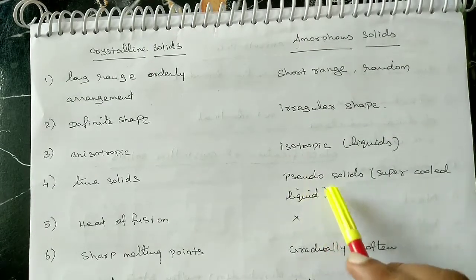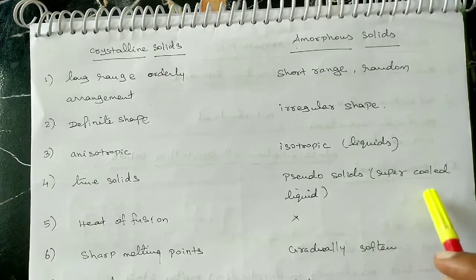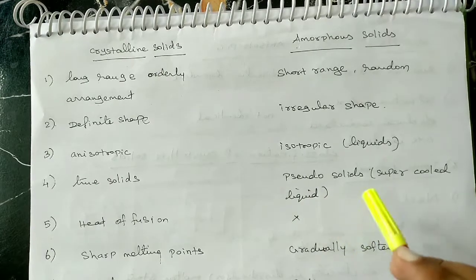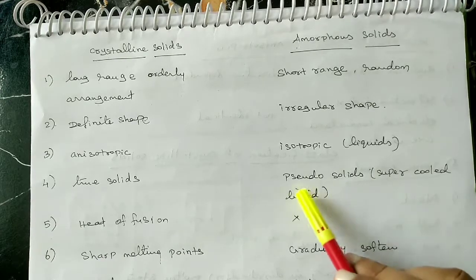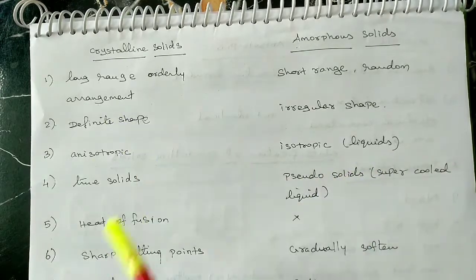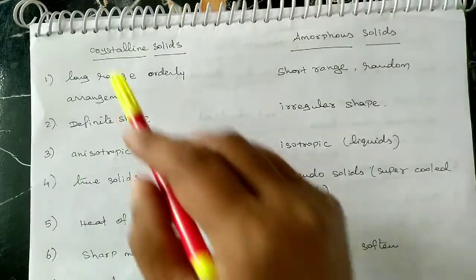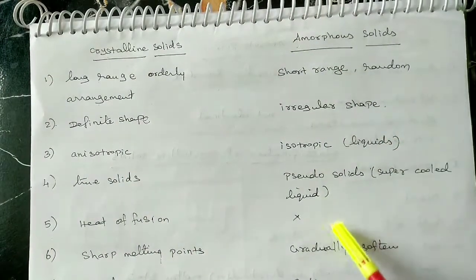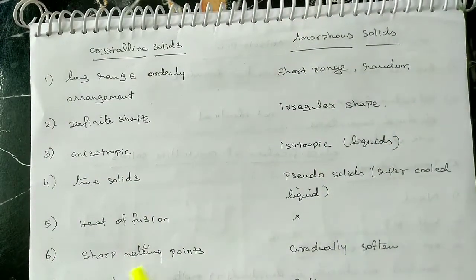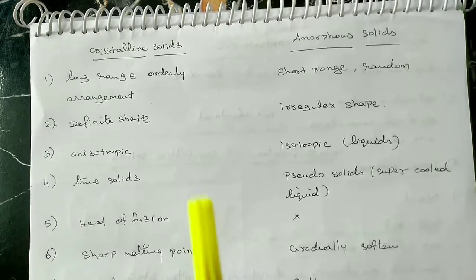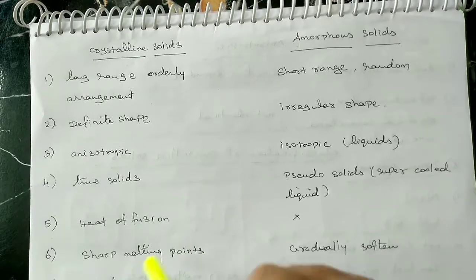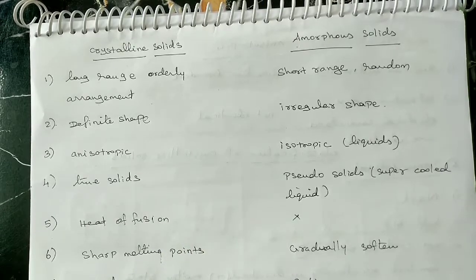That is called a pseudo solid, or otherwise a supercooled liquid, just like ice. So it is not a true solid, but crystalline is a true solid. Crystalline solids have a definite heat of fusion, but amorphous solids do not have a definite heat of fusion. Crystalline solids have a sharp melting point at a perfect temperature. Example, let us take a crystalline solid. It will melt at 900 degrees Celsius. When the temperature reaches 900 degrees Celsius, it will lose its shape.